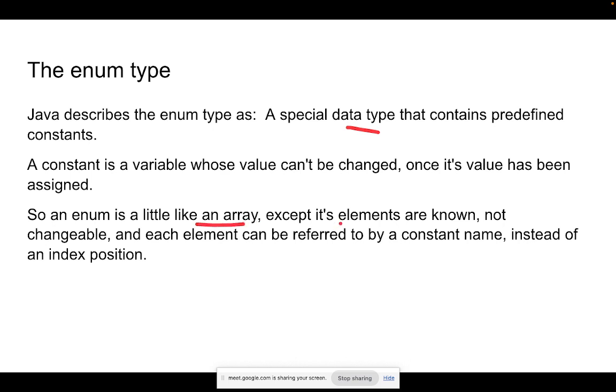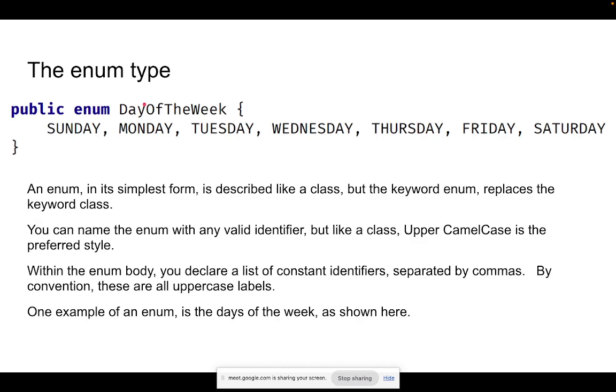Here elements are explicitly known, and they can't be changed. When you're referring to them, you don't refer using a 0, 1 index value, we refer to them by their constant name itself. We will see more about it. So this is how a typical enum is defined. Using public, instead of class you use enum, and you pass the name of the enum, and then you pass all the values with respect to it.